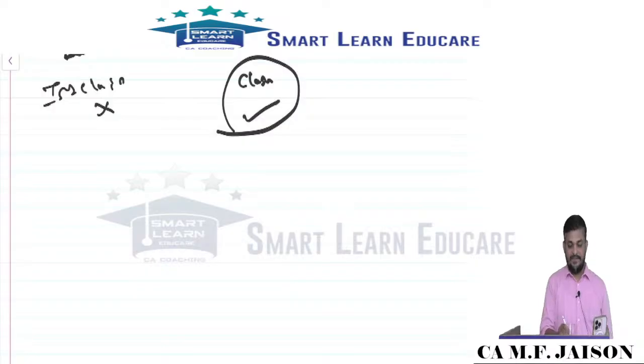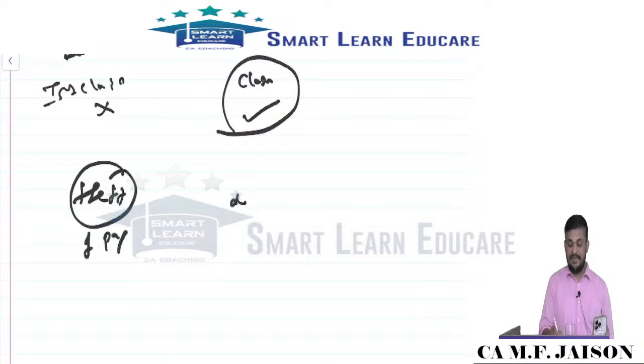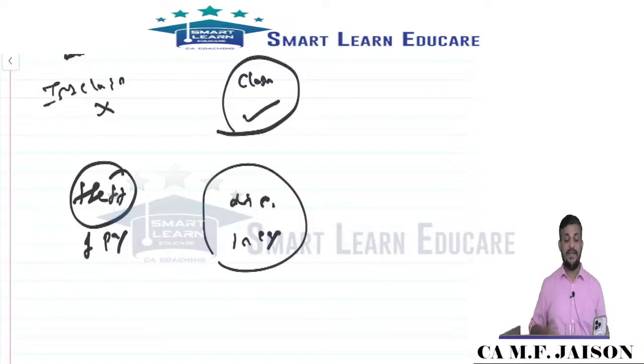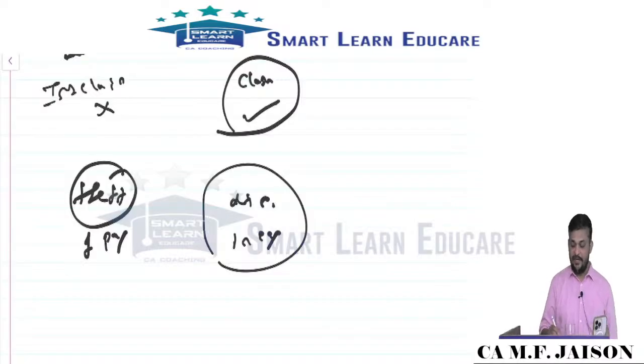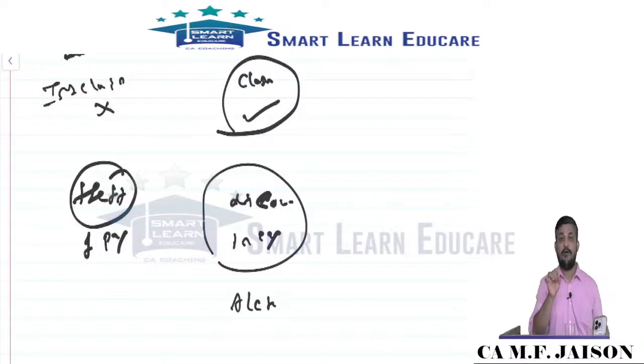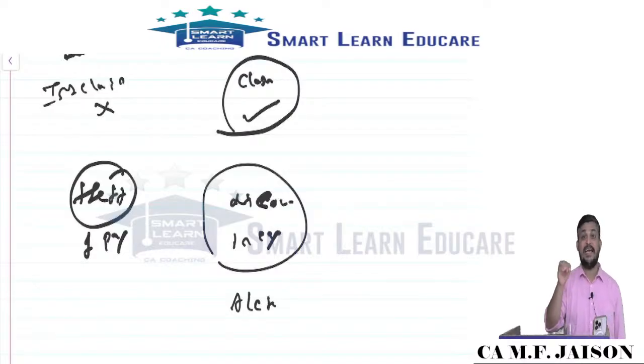Similarly, theft of the previous year discovered in the current year. Naturally, it should be accounted in the current year, as it is discovered in the current year. It will be accounted as a dash item in the current year.